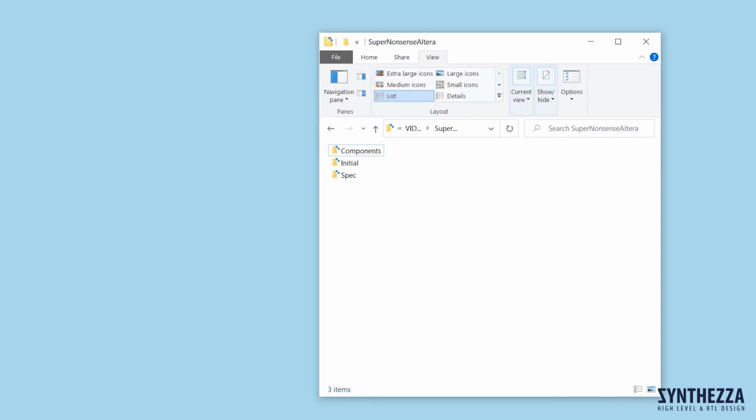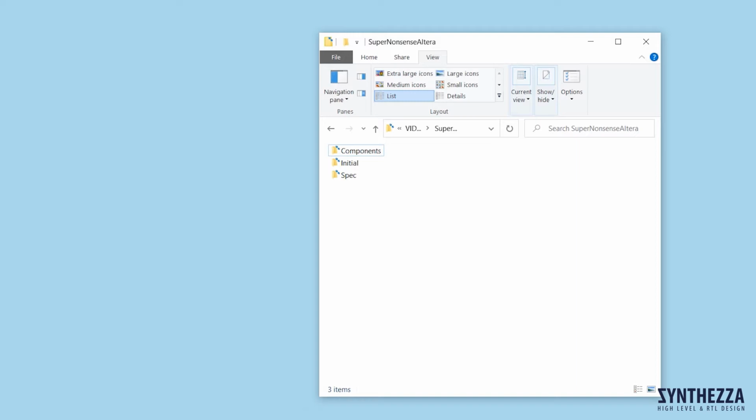You can find the file supernonsensealtera.zip with some folders constructed during this design at synthesa.com. Let's begin from nonsense. This is the working folder of our design. At the beginning of design we have 3 folders: initial, spec and components.